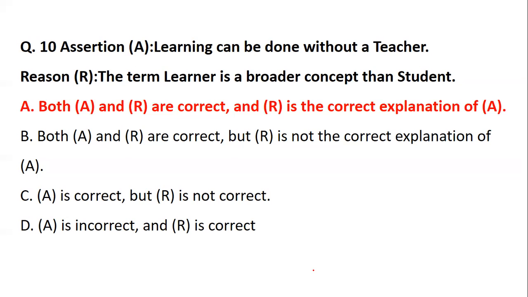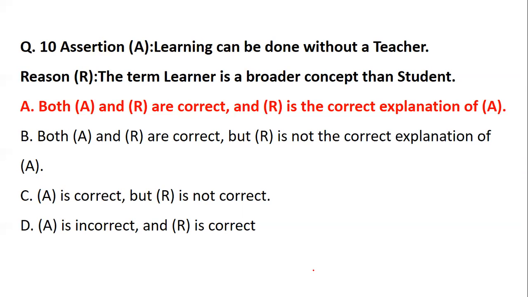So when you come to a concept called learning, it is really a broad concept and it is not associated to only students. Any method, any form of learning can be useful in order to ensure that teaching or learning is happening. Hence, statements A and B are both correct.